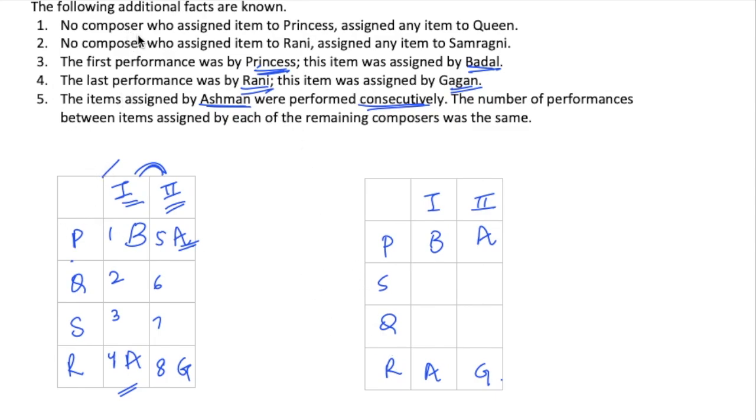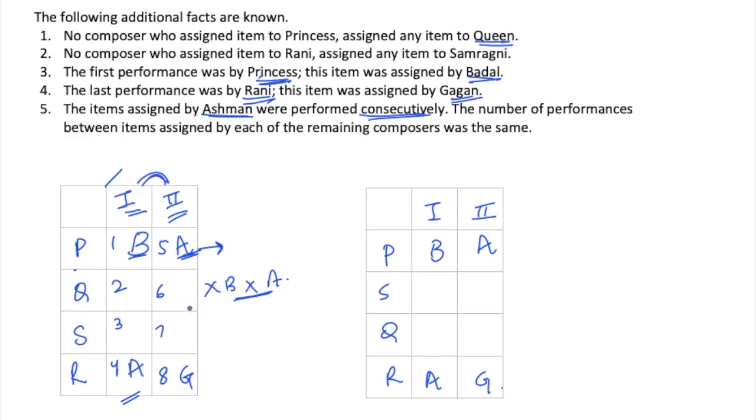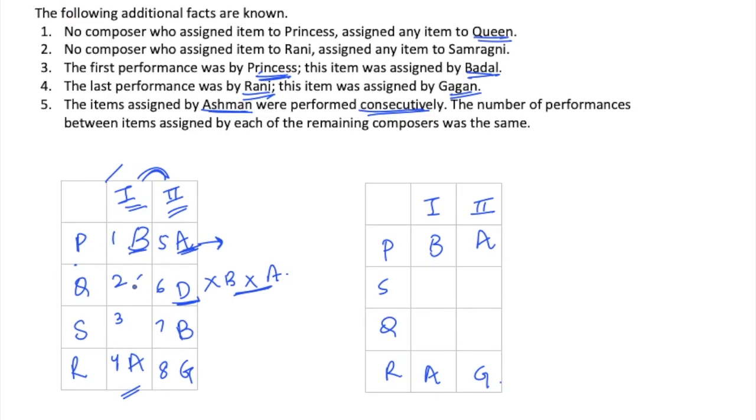Now, according to the information, I know that anybody who assigns the item to P cannot assign the same item to Queen, that is Q. So B and A are placed here. This means B and A cannot be placed here. Now, if B cannot be placed at the 6th position, the only position I have for B in the second performance is if B is placed at the 7th position, and hence D will be placed at the 6th position. Here I will place G and here I will place D. So this is my final order for the first case.